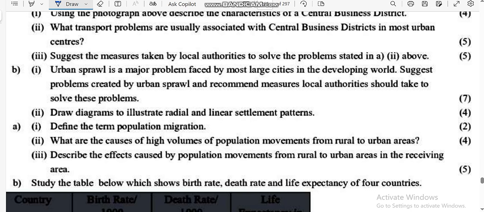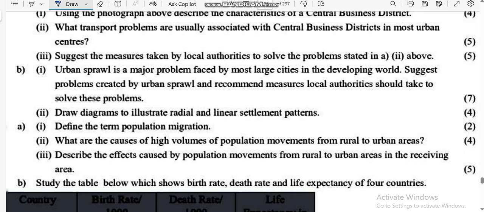You can also talk about deforestation and land degradation. And a measure that you can put in place to deal with this problem is to build high-rise buildings, and also increase the cost of land to reduce the demand for housing in the CBD, and also establish new towns or dormitory towns. Okay. Next question. Draw diagrams to illustrate radial and linear settlements.